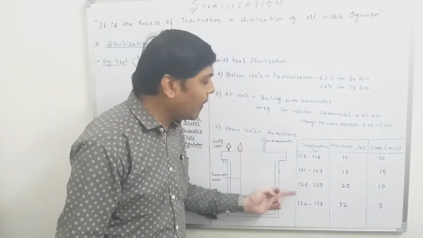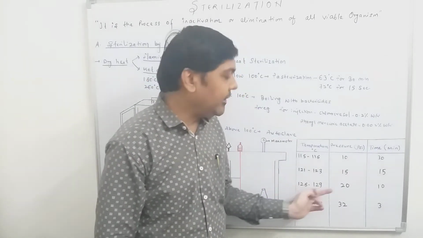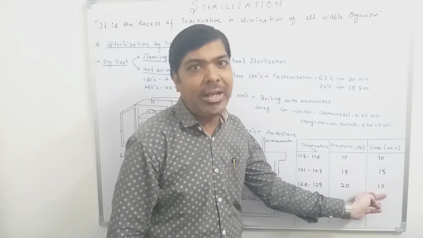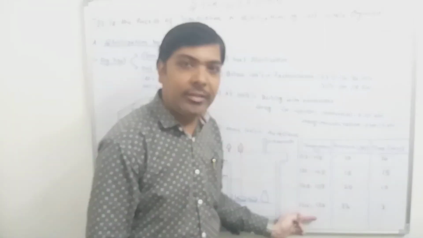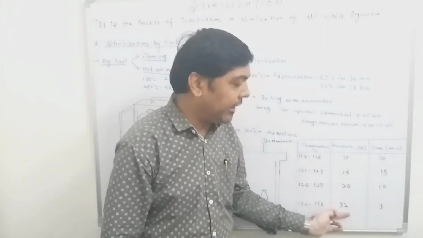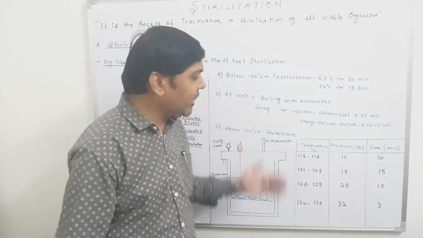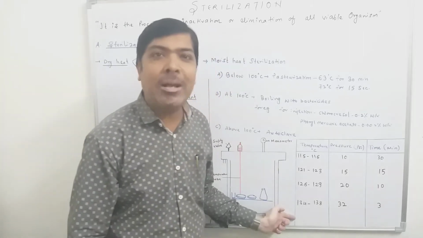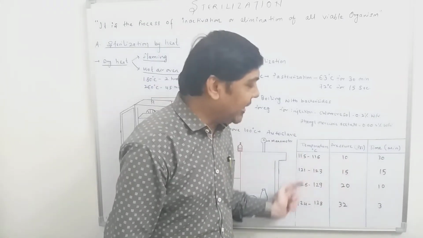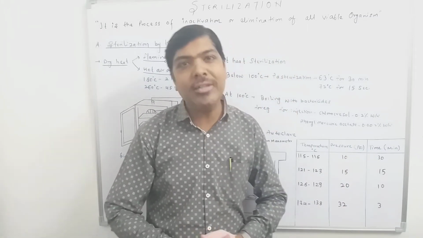We can also go for a temperature of 126 to 129 degrees centigrade, then the pressure will be 20 psi and the time of exposure will be 10 minutes. We can also choose a temperature of 134 to 138 degrees centigrade, pressure 32 psi, and then the time of exposure will be 3 minutes. Then what we can see is, as you increase the temperature, the pressure is increasing. But when the temperature and pressure are increasing, what is reducing? The time of exposure is reducing.